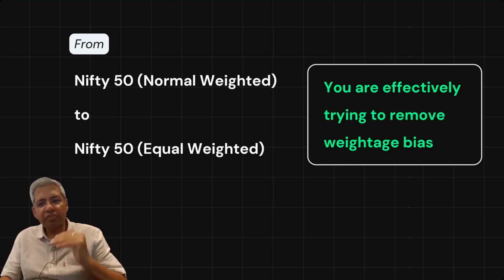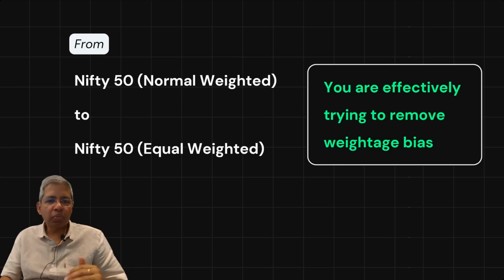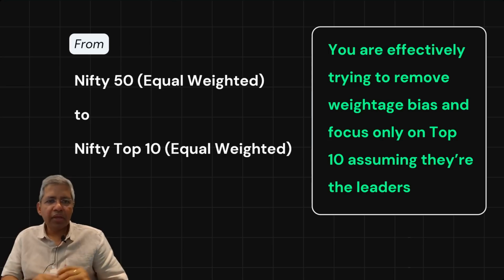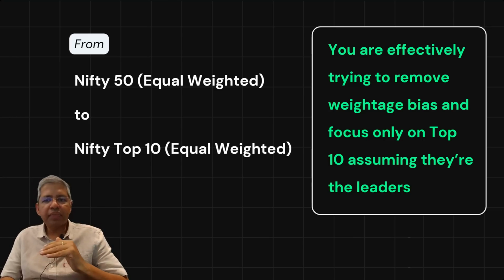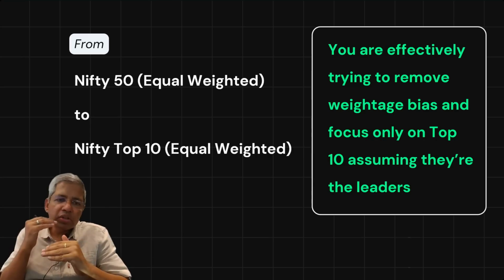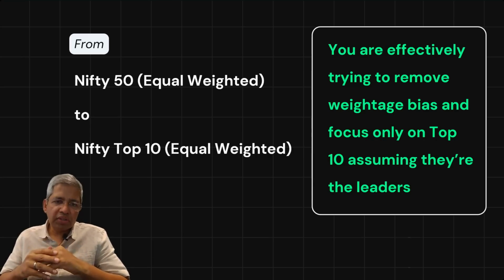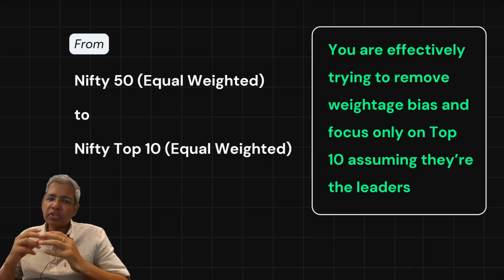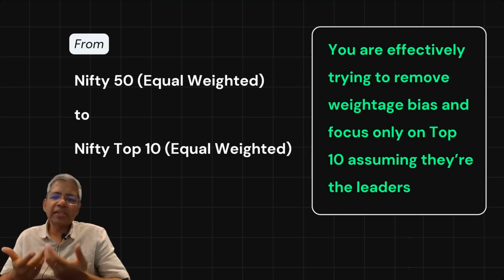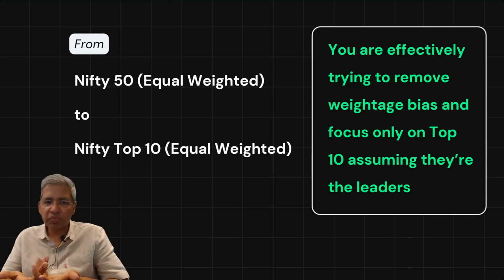So we are removing the weightage bias when we go from normal weight to equal weight, and then when we go from equal weight Nifty 50 to Nifty top 10 equal weight, then we are focusing only on the top 10 stocks of the Nifty universe. We've already removed the weightage bias, and now we are focusing on the top 10. But the assumption here is that the top 10 are the leaders of the market.